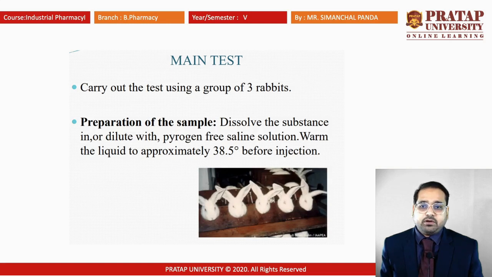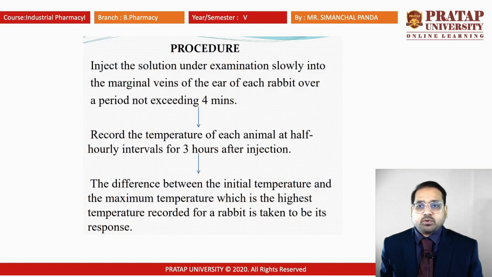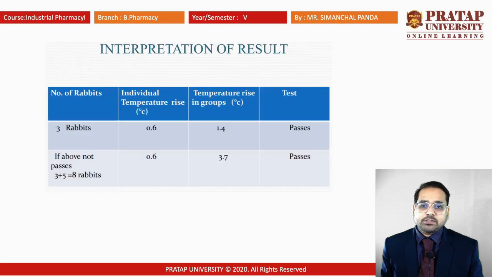Dissolve the substance in, or dilute it with, pyrogen-free saline solution. Warm the liquid to approximately 38.5 degrees centigrade before the injection; that is the preparation of the sample. Then the procedure is to inject the solution under examination slowly into the marginal vein of the ear of each rabbit over a period not exceeding 4 minutes. Then record the temperature of each animal at half-hourly intervals for 3 hours after the injection. The difference between the initial temperature and the maximum temperature, which is the highest temperature recorded for the rabbit, is taken to be its response.